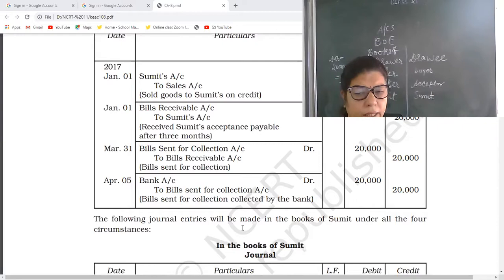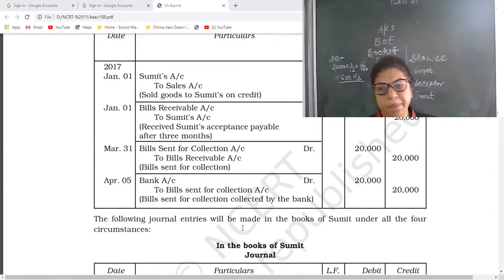Now these journal entries will be made by Sumit also, Joy also, in all the 4 cases. But as I told you, the books of Joy are easy because he doesn't know what use is made by the drawer.